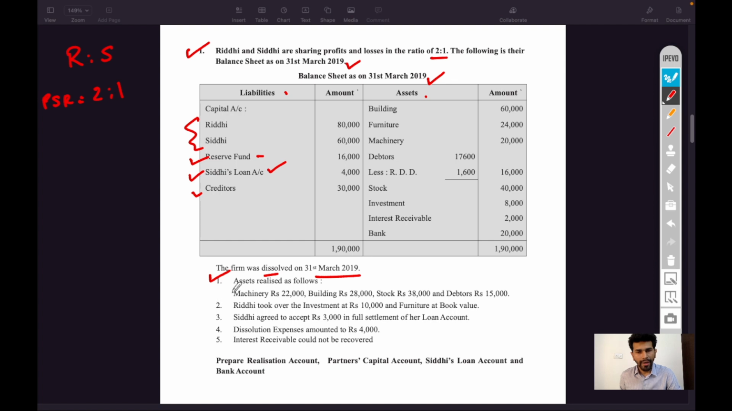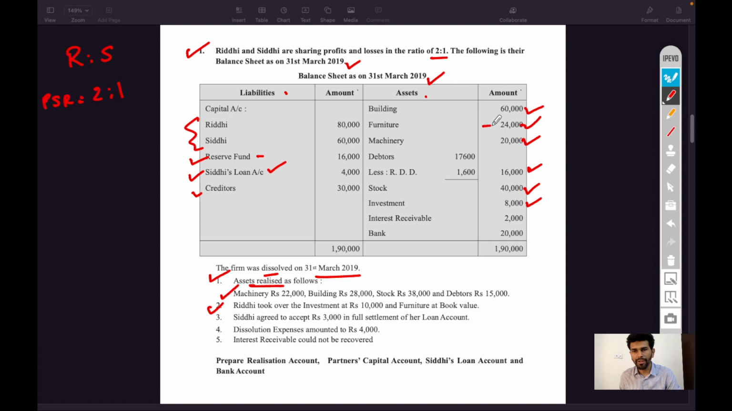Adjustment number 1, assets realized as follows. Assets are sold: machinery 22,000, building 28,000, machinery sold, building sold, stock 38,000 rupees sold, debtors 15,000 rupees sold. Second adjustment, Riddhi took over the investment. The investment account is taken over by the partner, and furniture also. Furniture also taken over by Riddhi at book value.